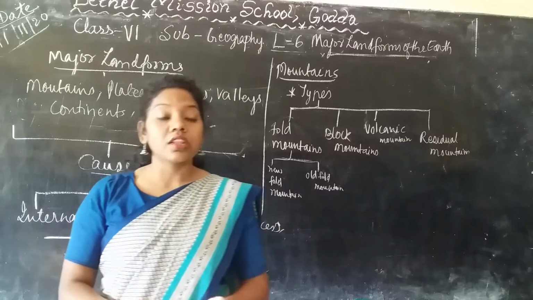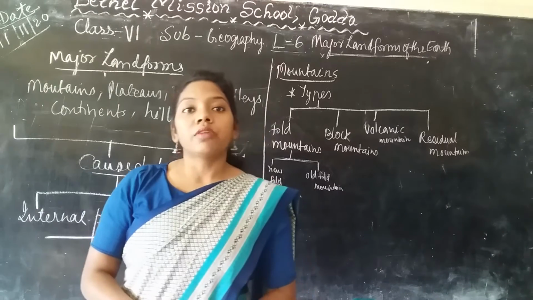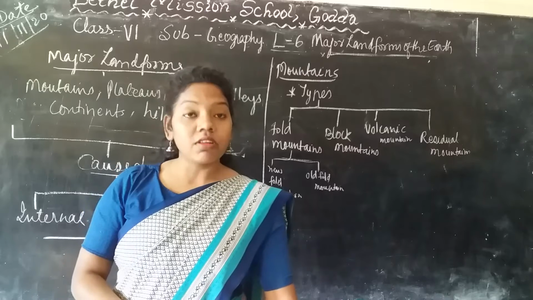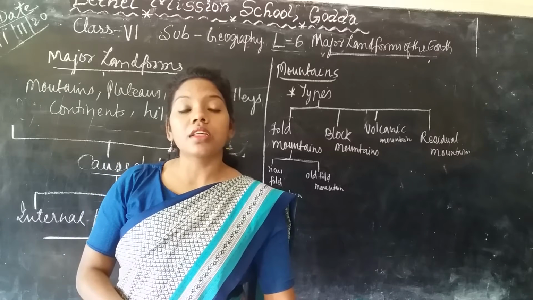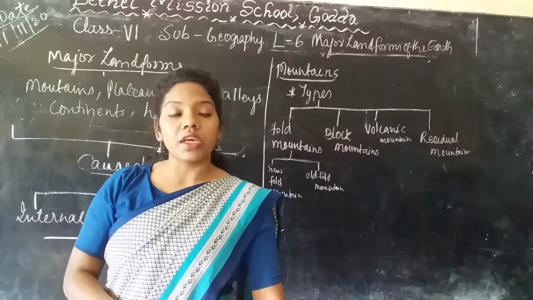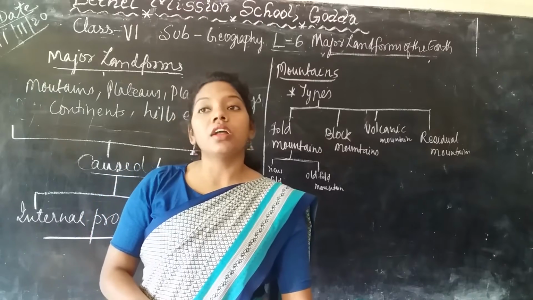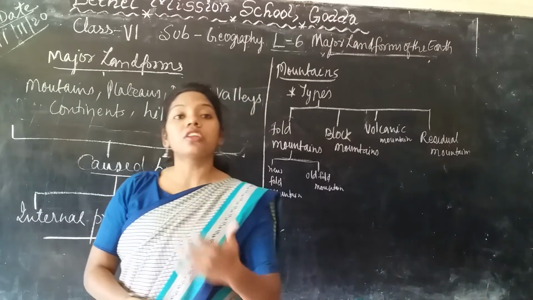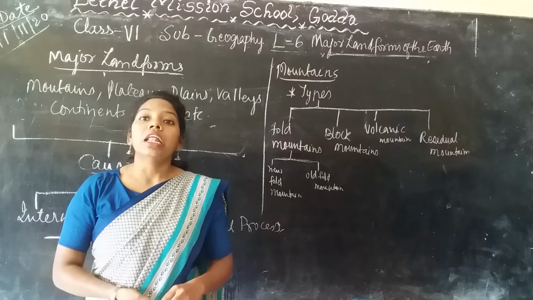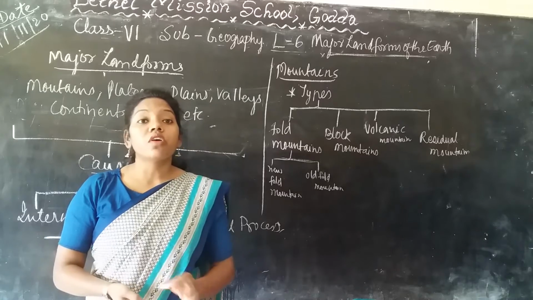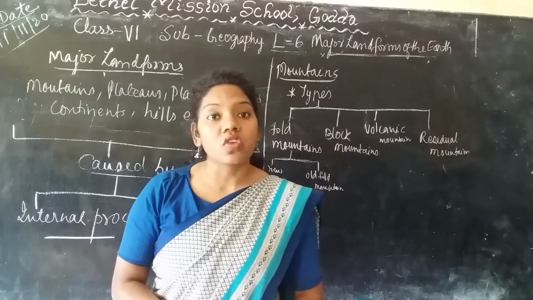The most important part is the lithosphere, and it plays a very important role for the various living organisms that exist on the Earth's